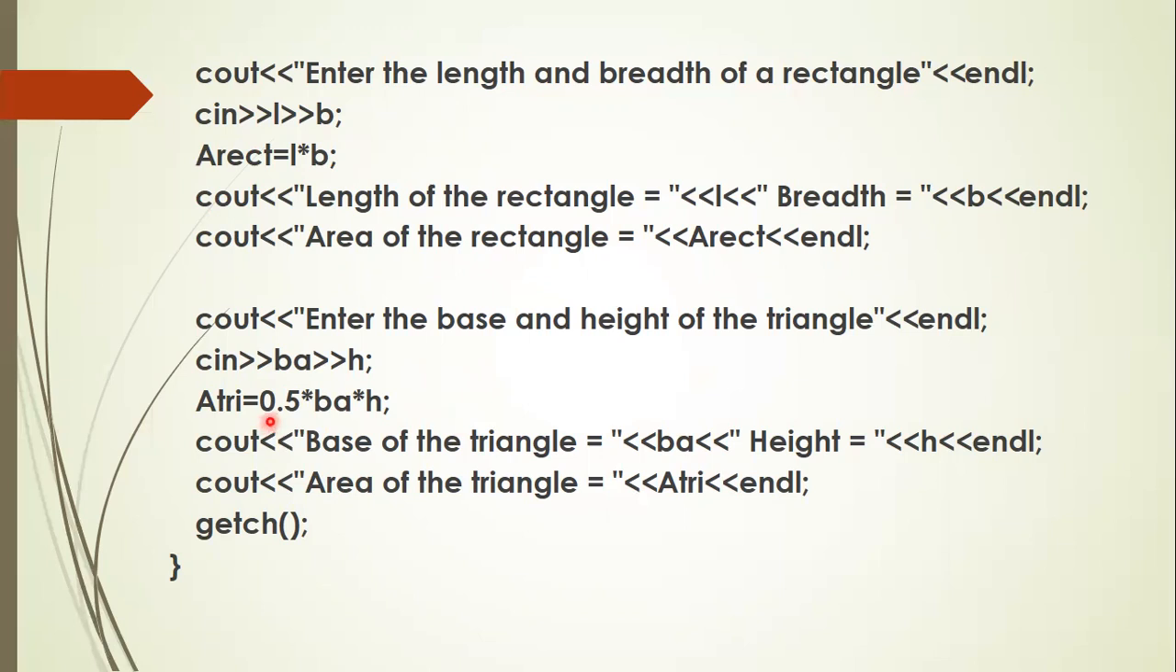Now what happens is this becomes a float value. Then display the result. Base of the triangle equal to BA, height of the triangle equal to HA, and area of the triangle equal to A tri. So this is a simple program which illustrates how arithmetic operators are used. Which arithmetic operators have I used? I have used division, multiplication, and assignment operator.